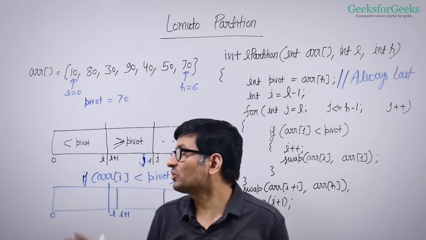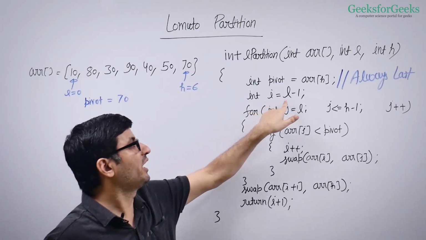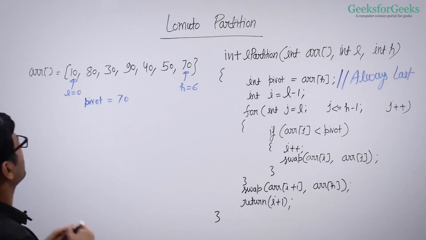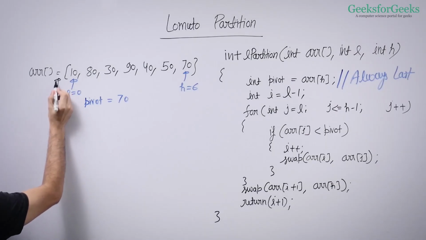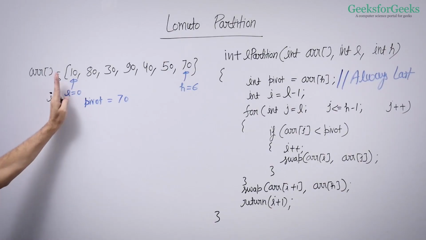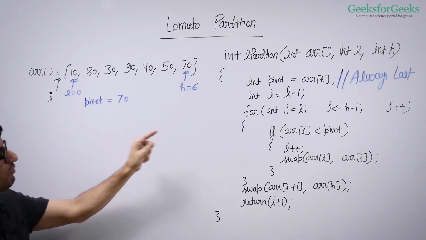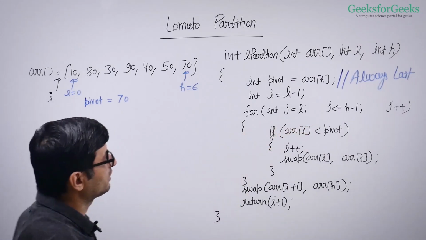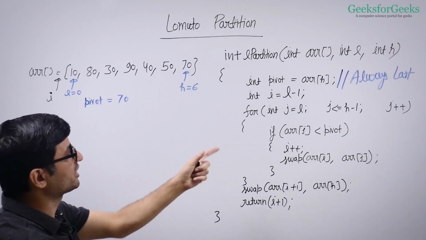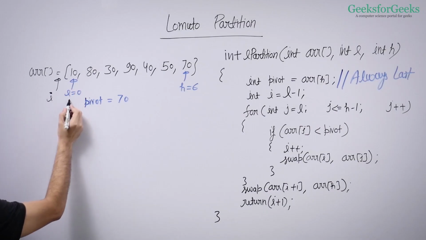Let's demonstrate this with this array example. So we initialize I as L minus 1. Our window of smaller elements has nothing as of now. This is where our window of smaller elements is right now. Now we traverse from low to high minus 1 and check if array j is smaller than the pivot or not. J is right now here.